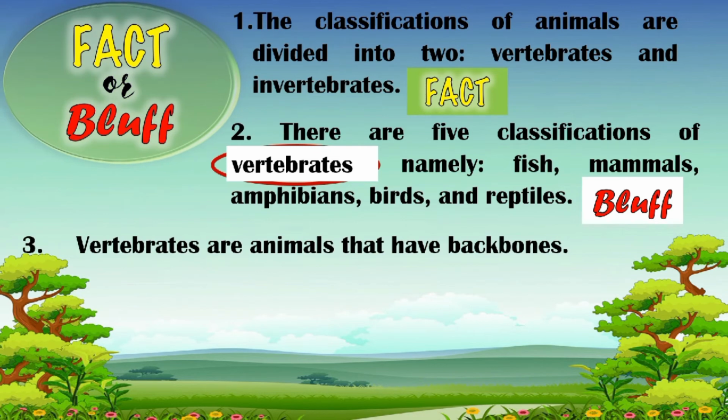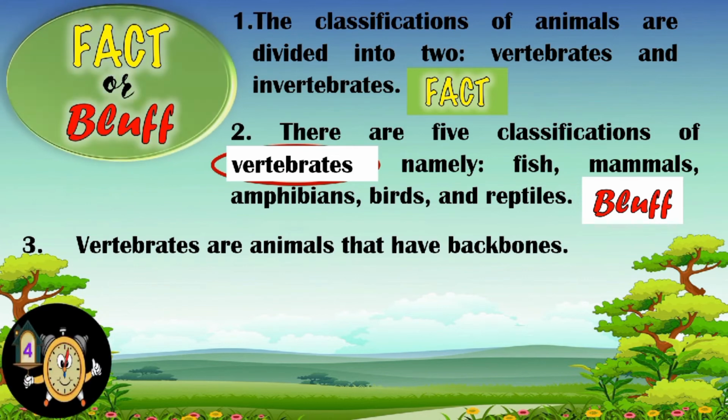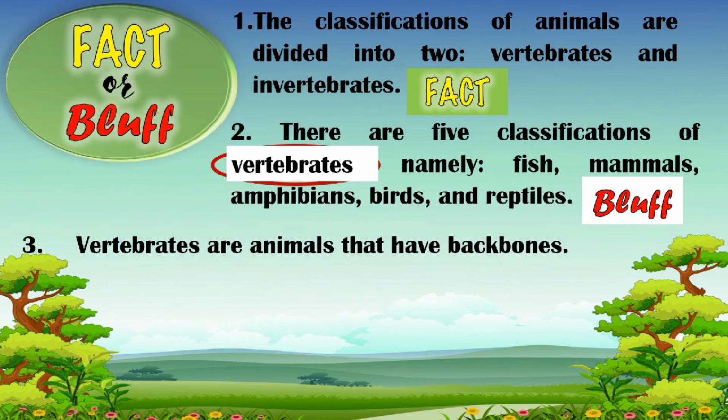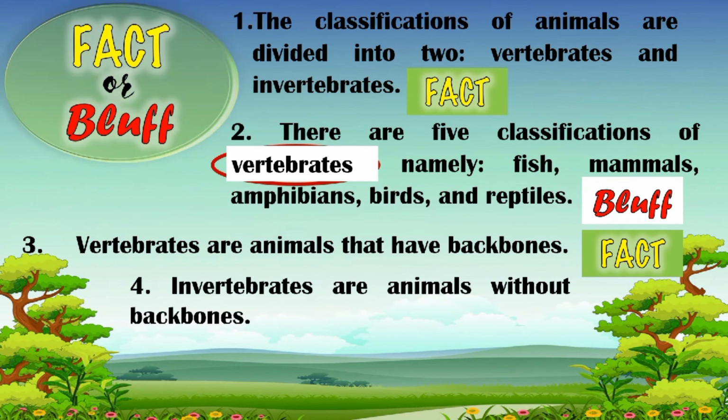Excellent. Number 3. Vertebrates are animals that have backbones. Answer is fact. Excellent.